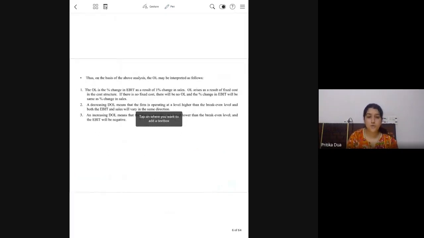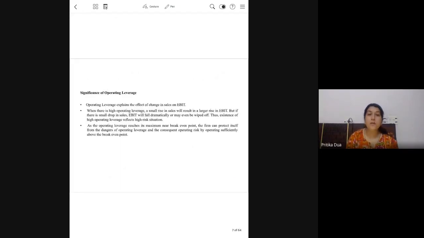Okay, so I think we'll come to this slide, the significance of operating leverage. It explains the effect of change in sales on EBIT. Presence of high operating leverage also means that there is more operating risk in the business.